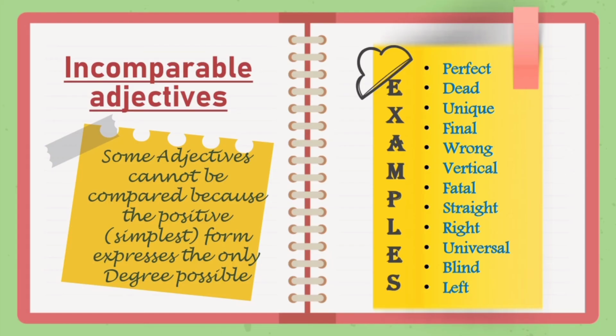There are some incomparable adjectives too. Some adjectives cannot be compared because the positive or the simplest form expresses the only degree possible. A number of examples are there: perfect, dead, unique, final, wrong, vertical, straight, universal, blind, left, etc.